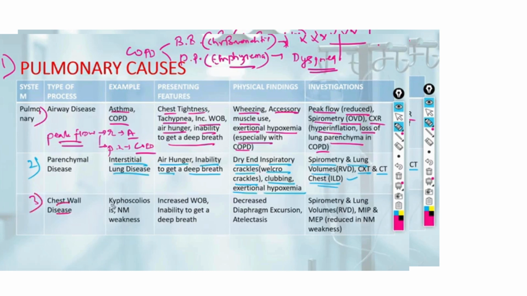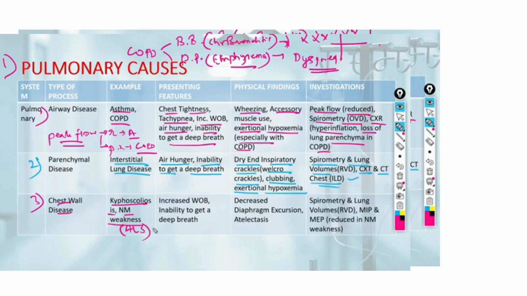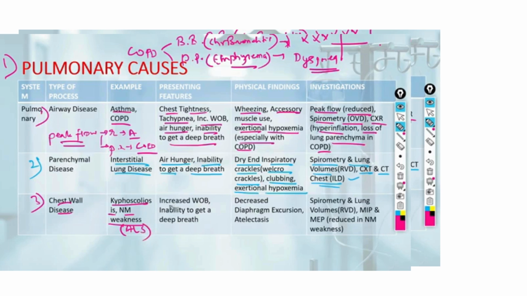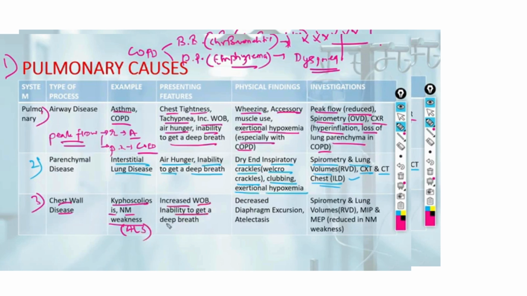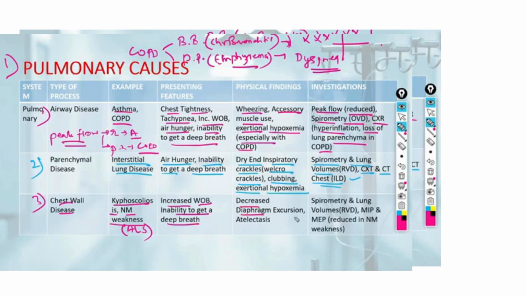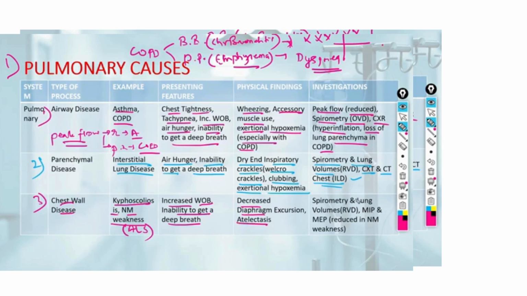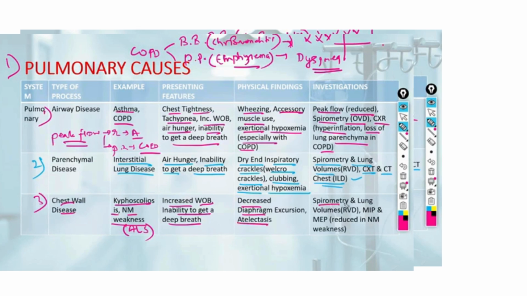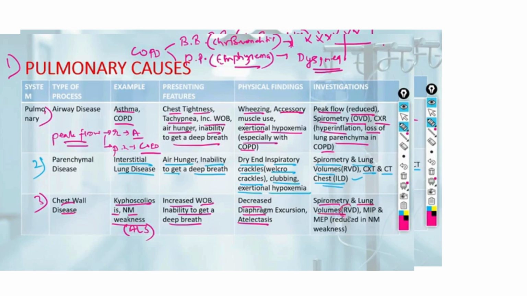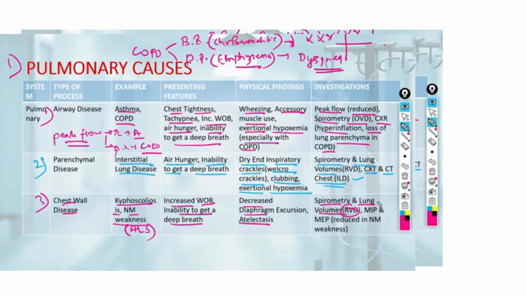These can be kyphoscoliosis or neuromuscular weakness like amyotrophic lateral sclerosis. The patient presents with increased work of breathing and inability to get a deep breath. There is decreased diaphragm movement and atelectasis of the alveoli. On spirometry and lung volumes, there is a restrictive pattern. It is important to note which disease is restrictive and which is obstructive.